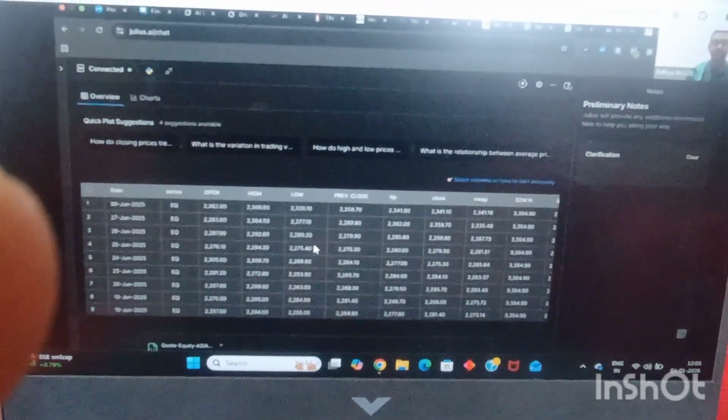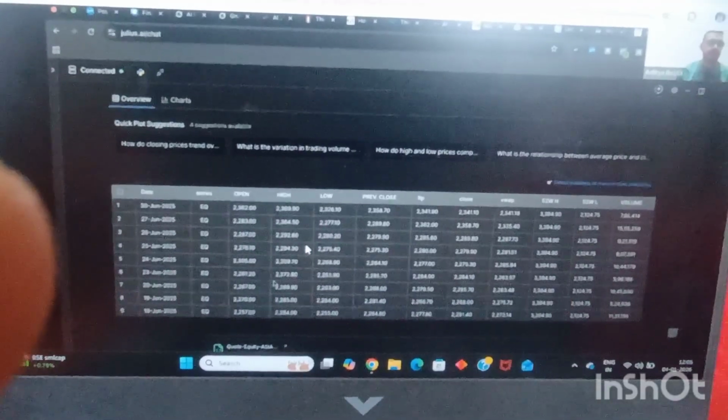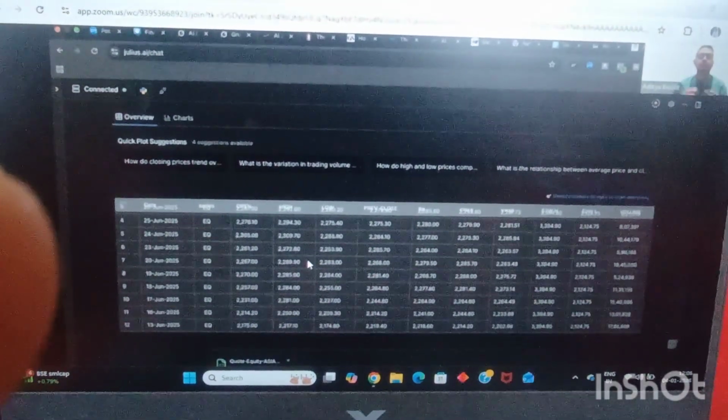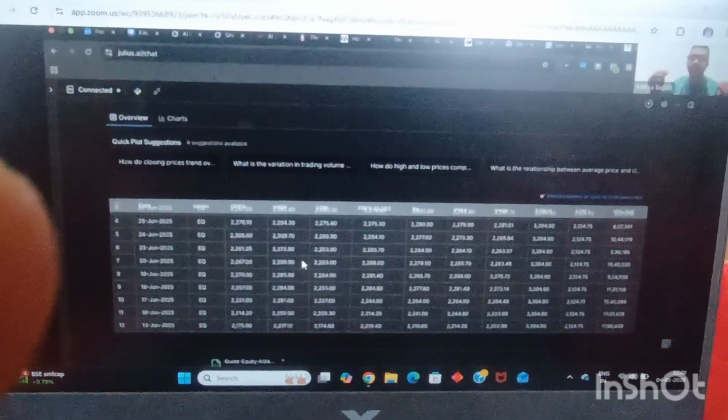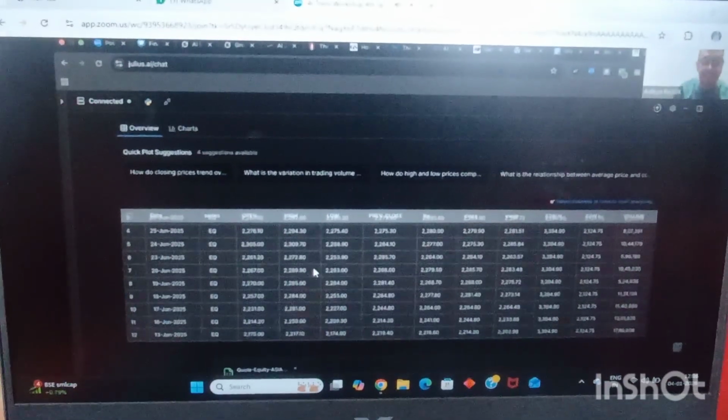Okay, so now Julius has read the file that we have to work on. This is the summary of the data set which you can see in front of you. Now we'll tell Julius, let's say we want to get key insights out of this data set. So we'll tell Julius, analyze this data set properly and give me key insights from this data set.